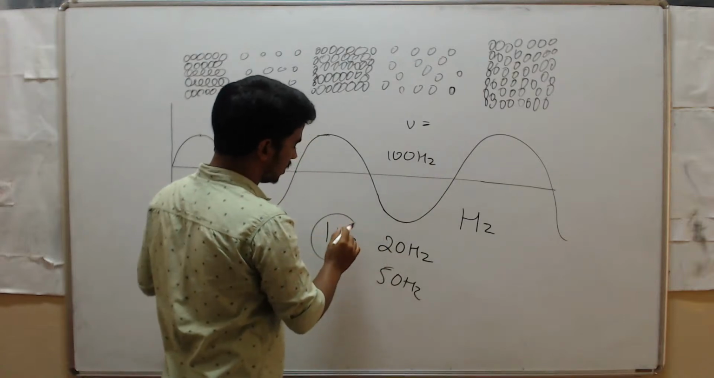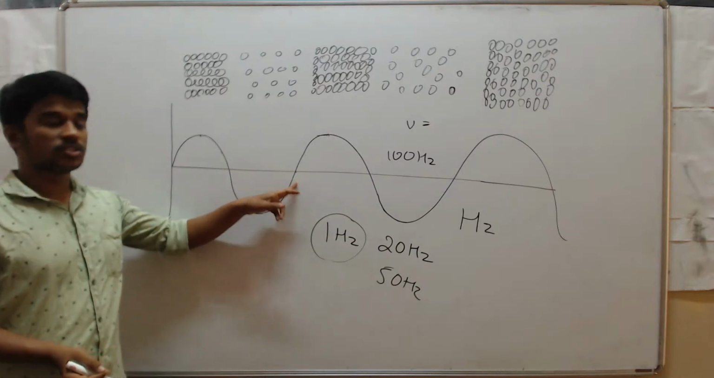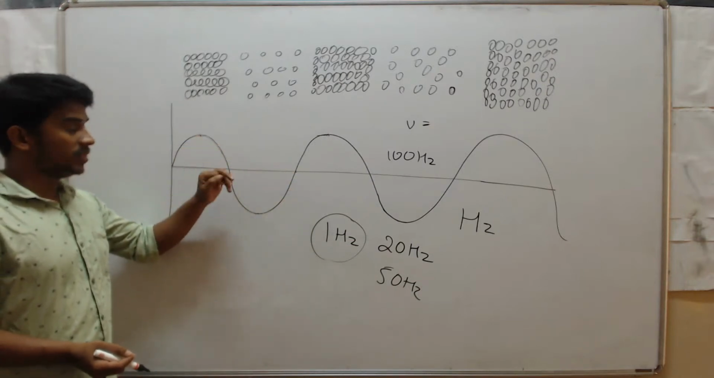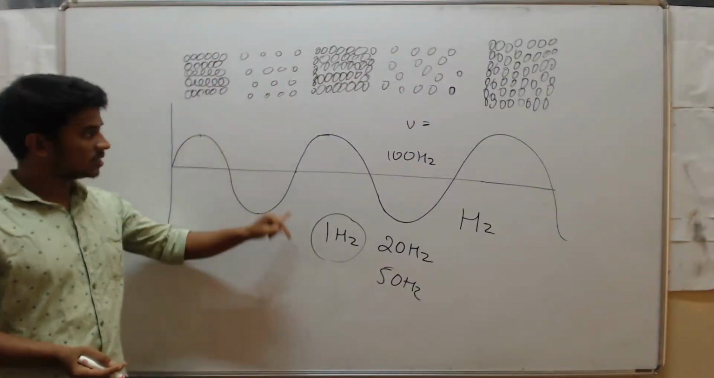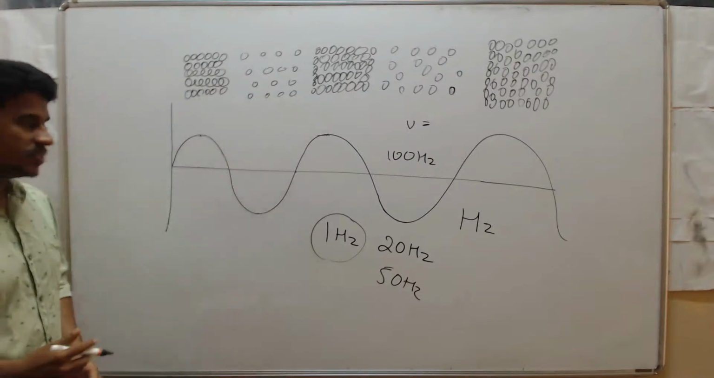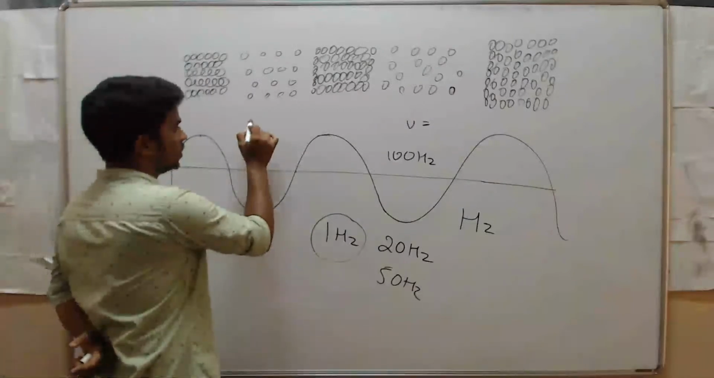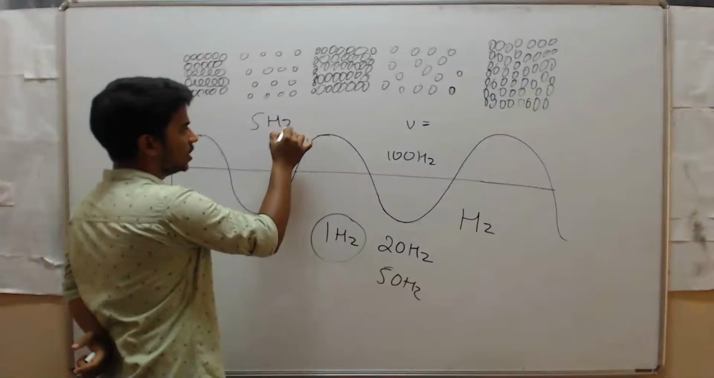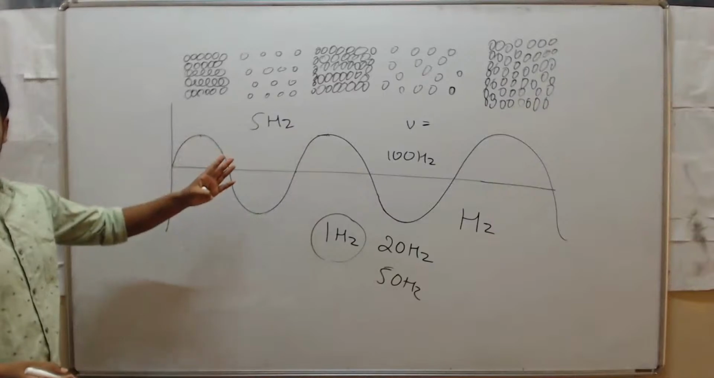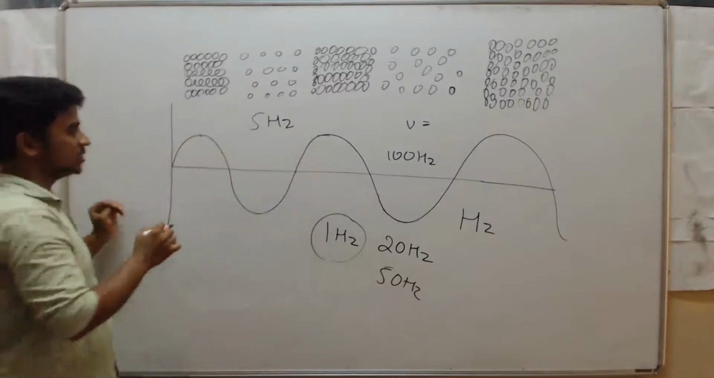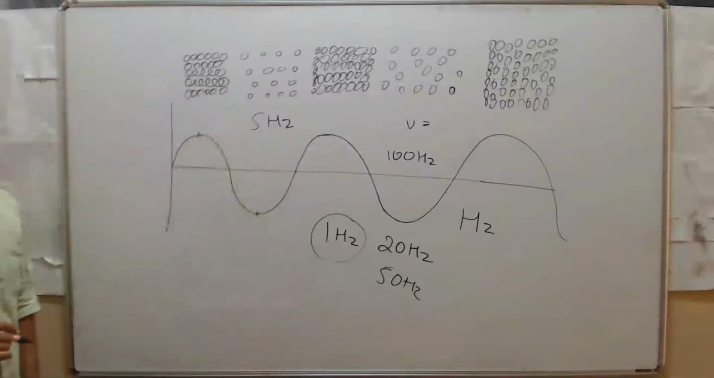So what is the meaning of 1 hertz? 1 hertz means one complete wave in 1 second, that wave which includes a crest and a trough. Suppose it is 5 hertz. 5 hertz means in 1 second 5 cycles pass, and each cycle includes a crest and a trough.